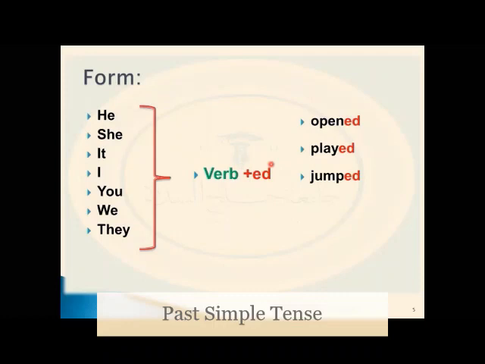These are regular verbs. We also have some other types of verbs which are known as irregular, as did and went. Did is the past form of do, and went is the past form of go.